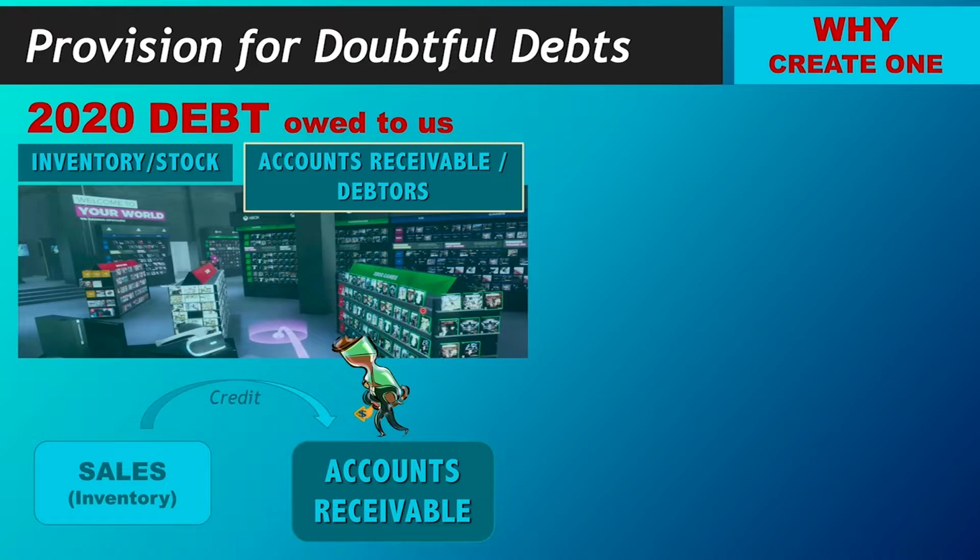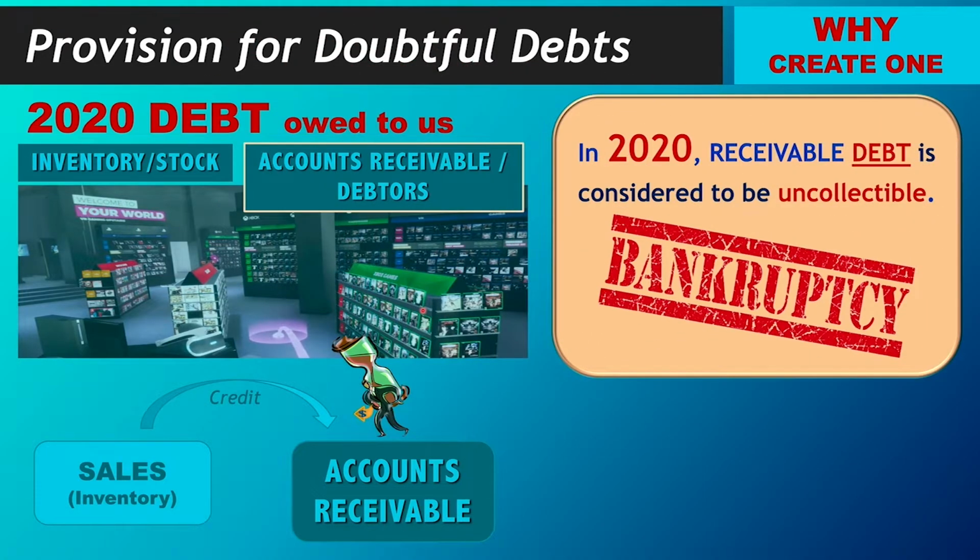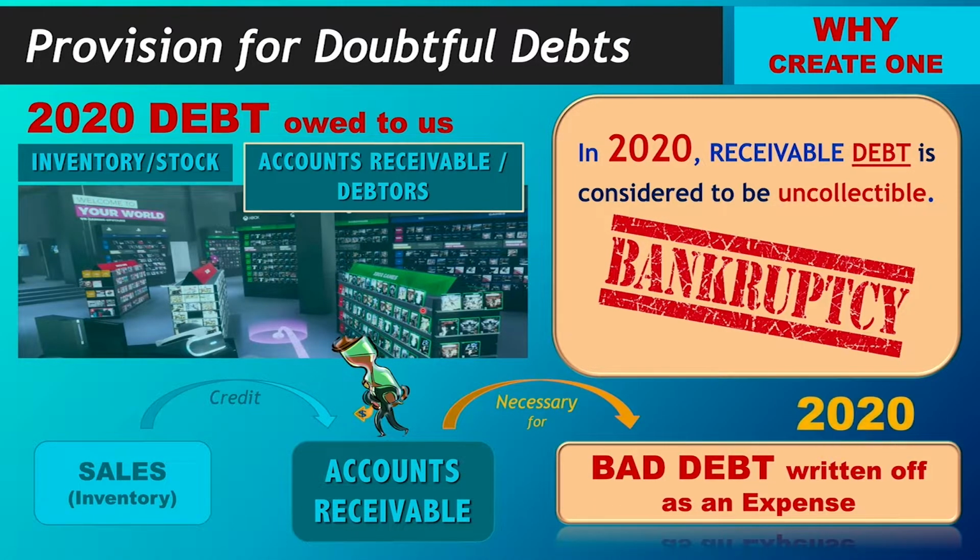So which is our current year? 2020. What if the receivables become bankrupt and so their debt is uncollectible? And this occurs in 2020. It will then become necessary for us to write off that bad debt as an expense in the income statement for the same year, 2020.